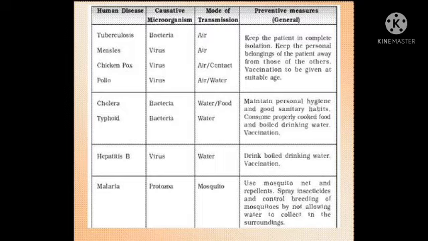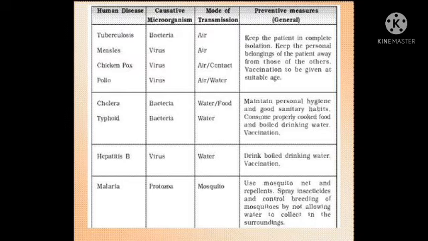The next disease is typhoid. The causative microorganism of typhoid is bacteria and the mode of transmission is through water. The preventive measures are the same as for cholera: maintain personal hygiene and good sanitary habits, consume properly cooked food and boiled drinking water, and get vaccination. So that is cholera and typhoid. The cholera causative organism is bacteria, with transmission by water or food, and typhoid's causative organism is also bacteria, with transmission through water.